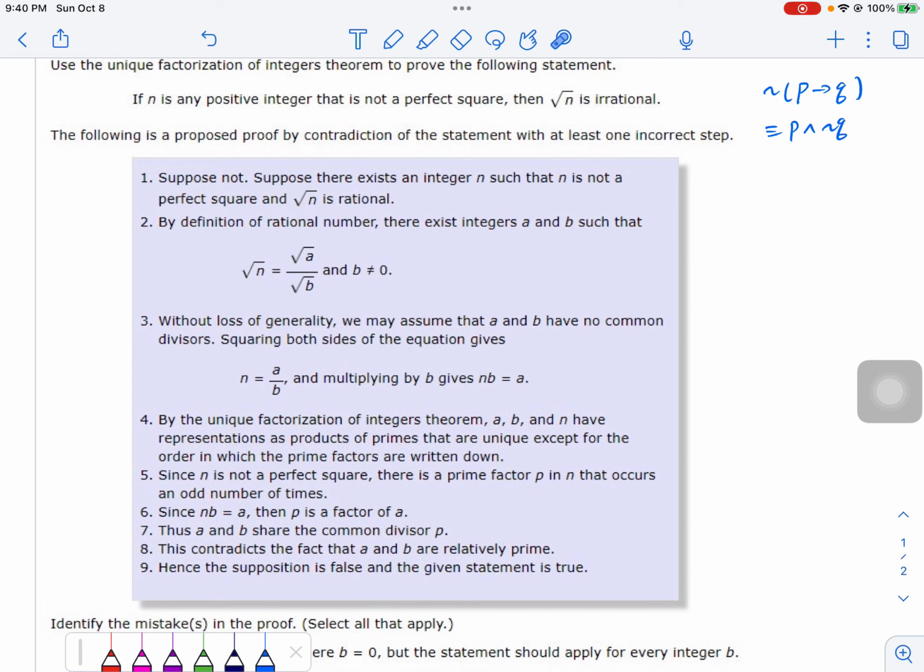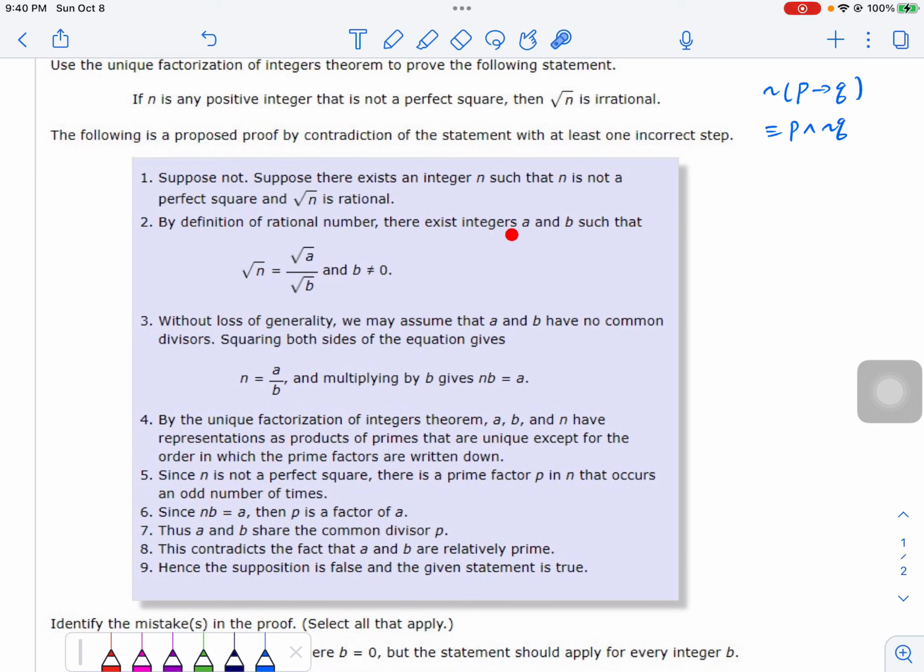So let's check that. Suppose there exists an integer n such that n is not a perfect square, which is exactly this, right? It's just a restatement of the first part, which is good. And the negation of this, n is rational, is the negation of this, which is good. Now, by definition of rational number, so what is a rational number? If you remember, a rational number is a number that can be written as a fraction of two integers where the denominator cannot be 0.